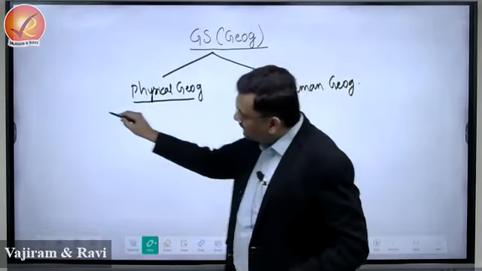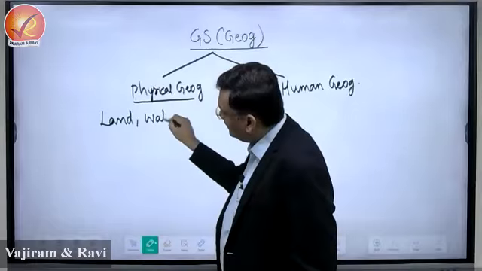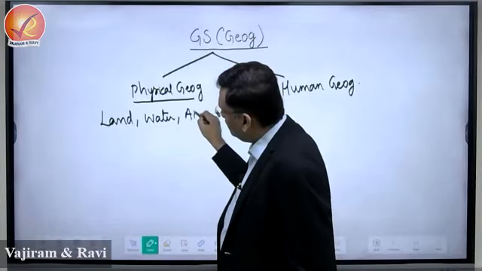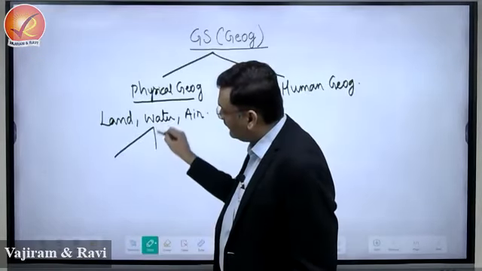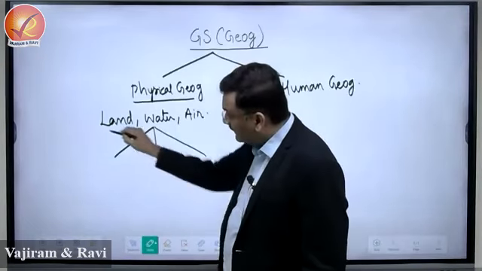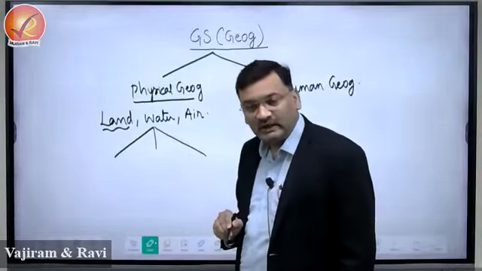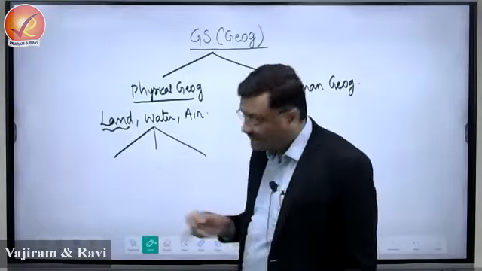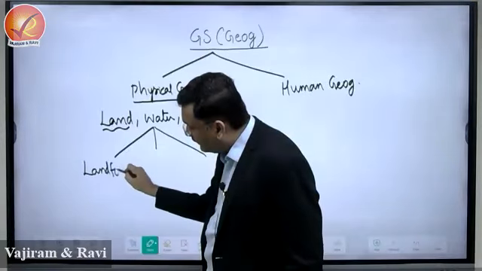So here we can say it can be the study of land, or water or air, right? In this way, we are having three branches of physical geography, like study of all those features which are the part of land, which are composed of rocks. This will be the study of landforms, right?